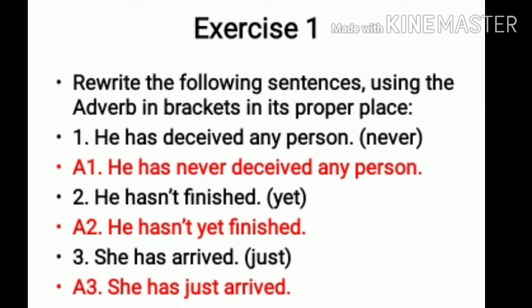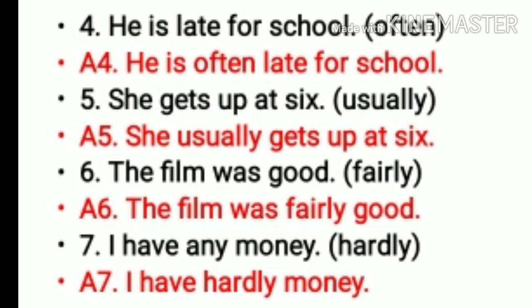Third, she has arrived. Your adverb is just. So your answer 3 will be, she has just arrived. The fourth one, he is late for school, bracket is often. So your answer 4 will be, he is often late for school. The fifth one, she gets up at 6. Your adverb is usually, and your answer will be, she usually gets up at 6.